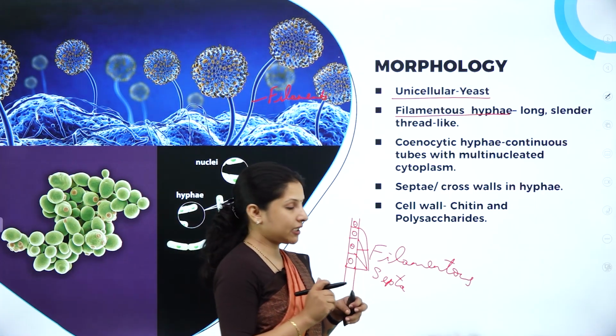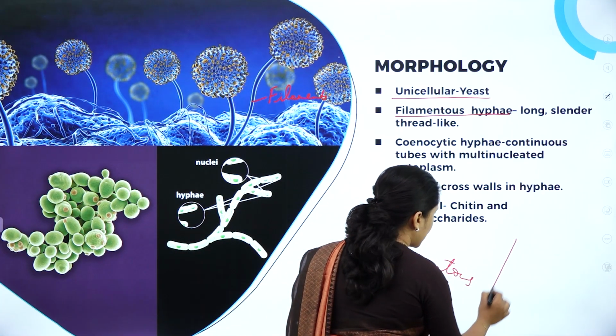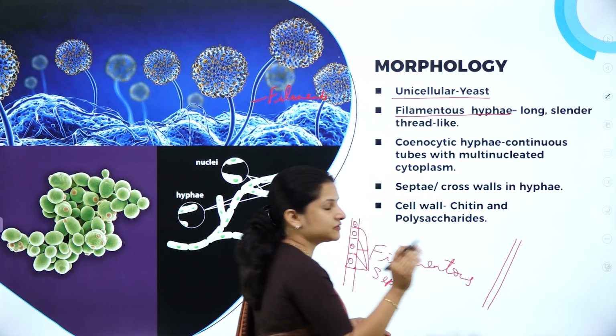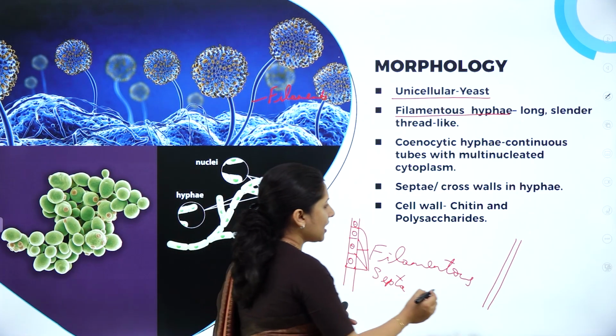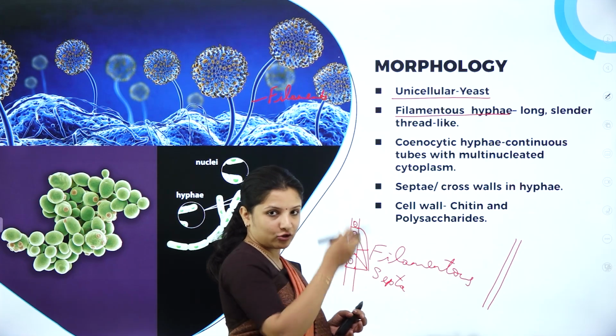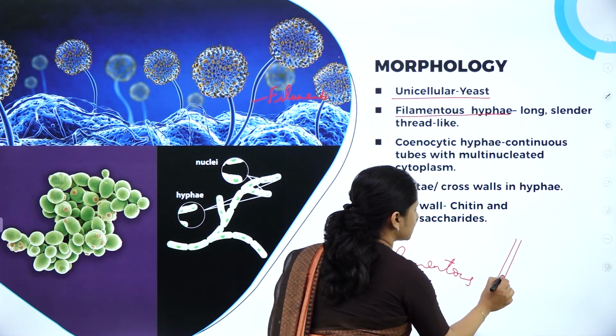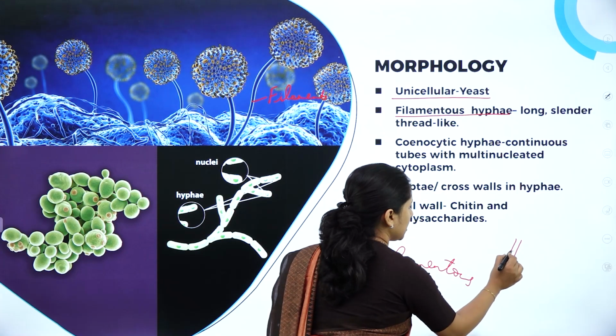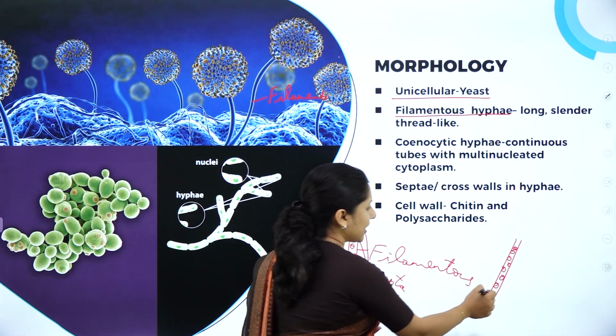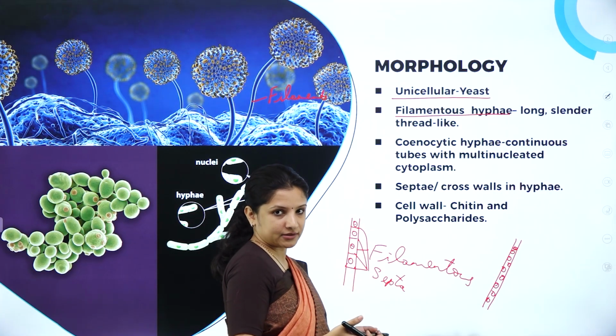Now, what is cenocytic hyphae? Some of the hyphae in fungi do not have septa or cross walls. So what happens here is inside the hyphae, the cytoplasm is there, and in the cytoplasm, the nuclei are continuously present like this, right? So inside the hyphae, there are multiple nuclei.